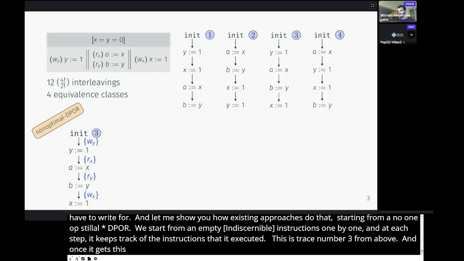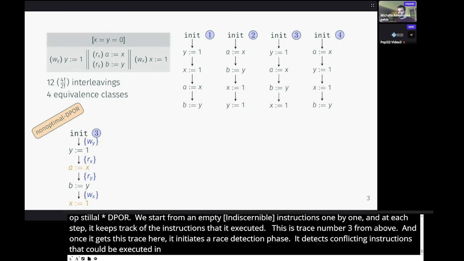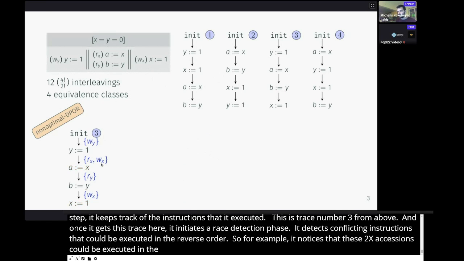That is, it detects conflicting instructions that could be executed in the reverse order. So for example, it notices that these 2 x-accesses here could be executed in the reverse order, so that the read of X could read 1. And to model that, it inserts this write of X in the backtrack set of the second transition.